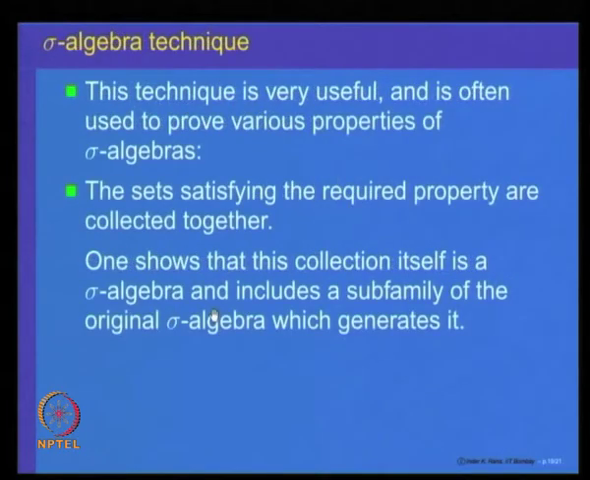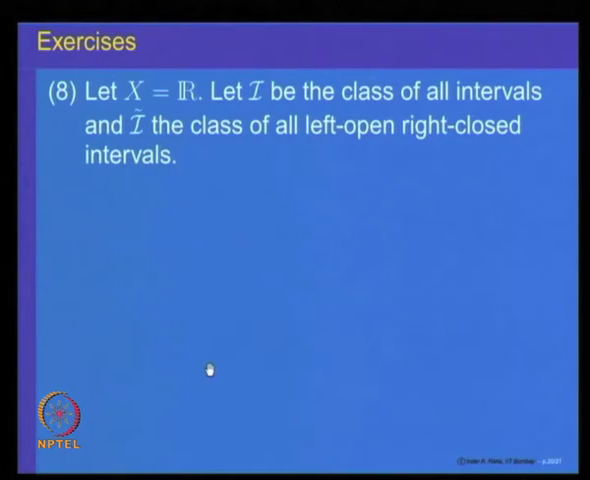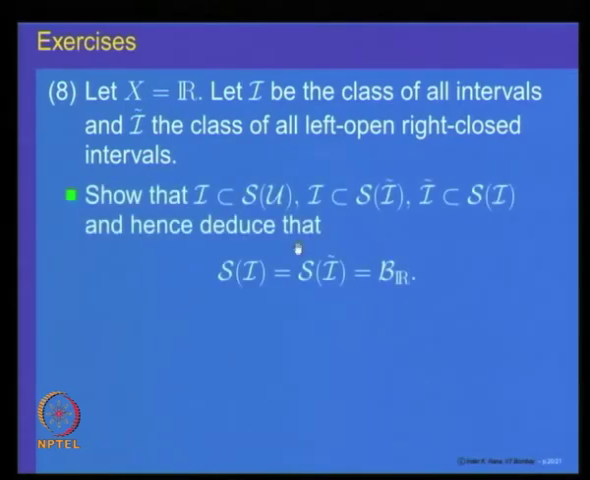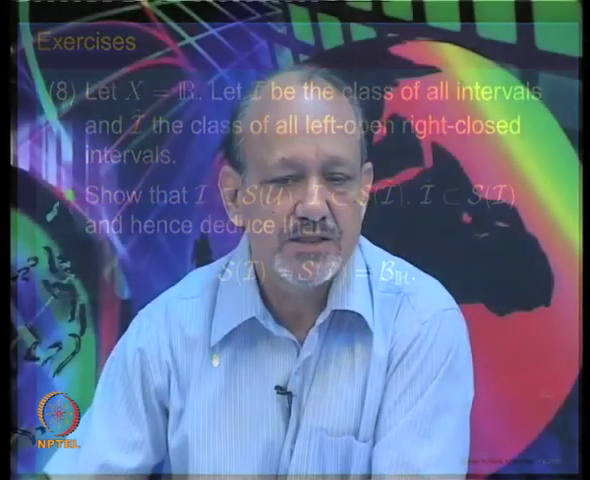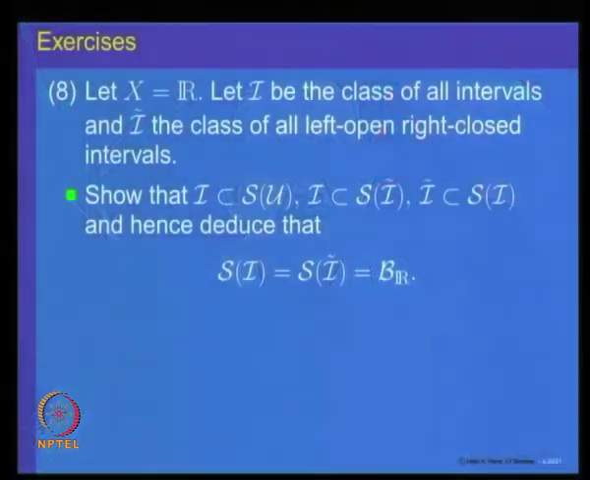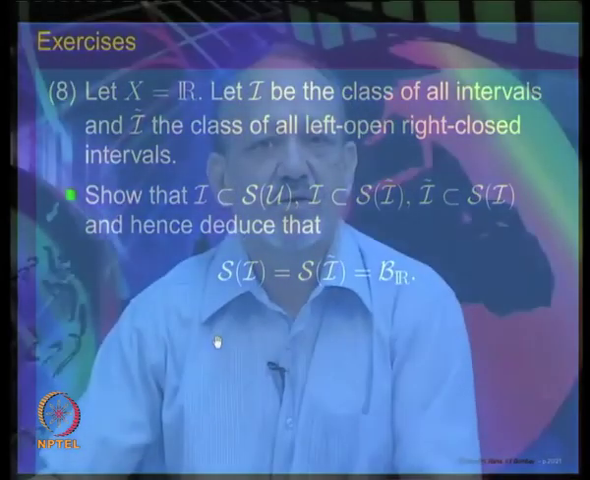Use the sigma algebra technique, where the generated sigma algebra comes inside, to prove that if you take the collection of all intervals, and left open right closed intervals, then the sigma algebra generated by all intervals is the same as the sigma algebra generated by all left open right closed intervals and the same as the Borel sigma algebra. I would strongly advise you to try these properties to get used to the concepts of algebra, semi algebra, sigma algebra and monotone class. So, let us stop here today. Thank you very much.